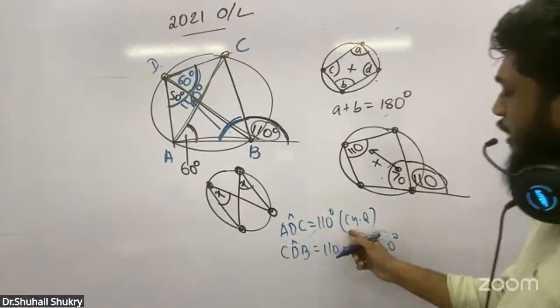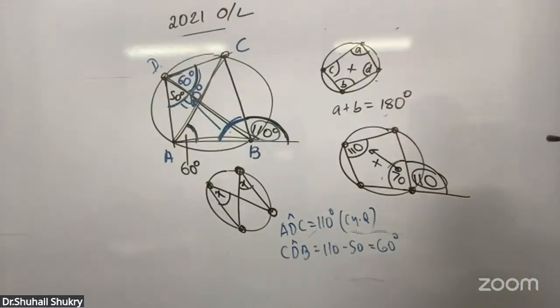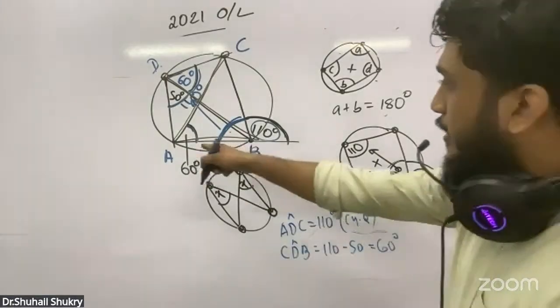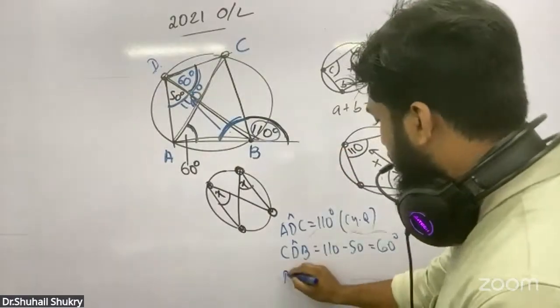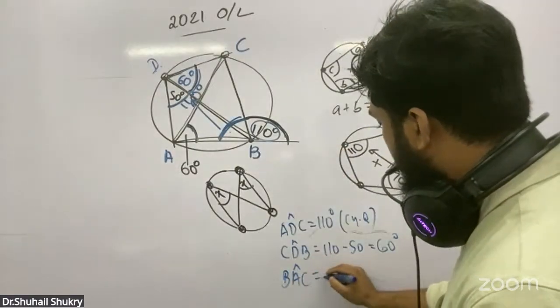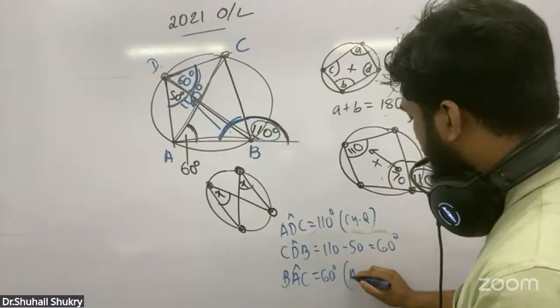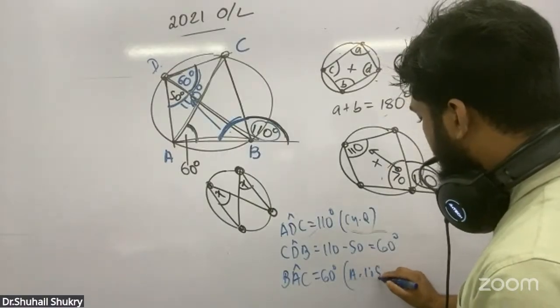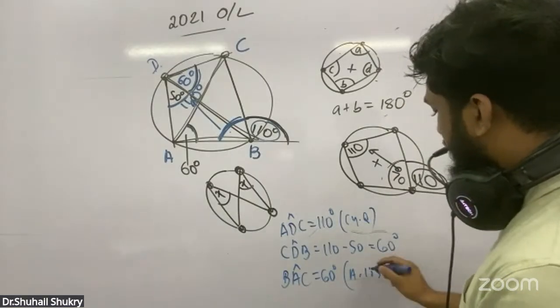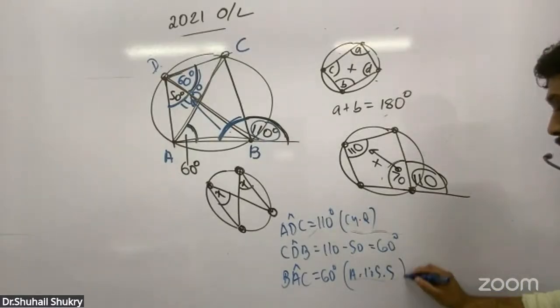No need to write any other thing, just write cyclic quadrilateral, that is enough. Then finally I can say BAC equals 60. Reason: angles in the same segment. I wrote it the short way, you write the full words: angles in the same segment.